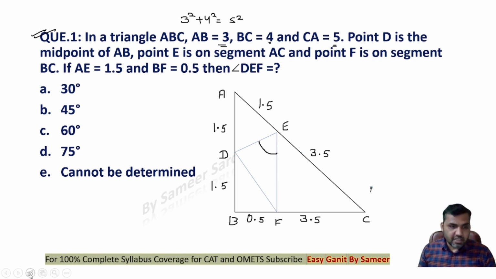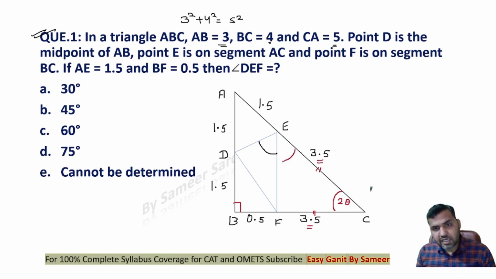Now you can clearly see that both of these two sides are equal, right? This angle is 90 degree. Let's assume that this angle is equal to 2 theta. Why not theta? You can take it as theta also, but 2 theta will make our calculation easy. Now this length is 3.5, this length is 3.5. Both of these two sides are the same length, so can I say the value of both of these two angles will also be same? Now this is 2 theta.